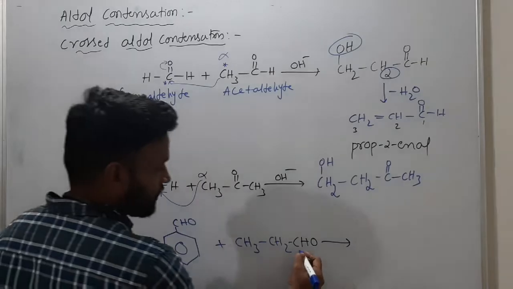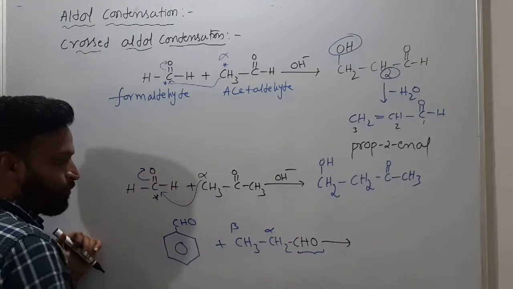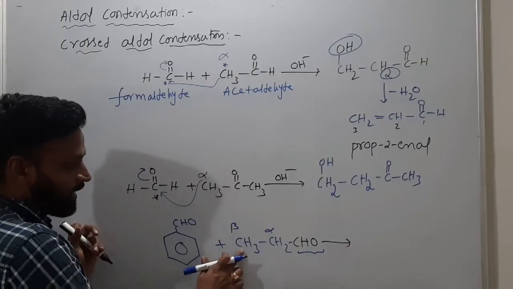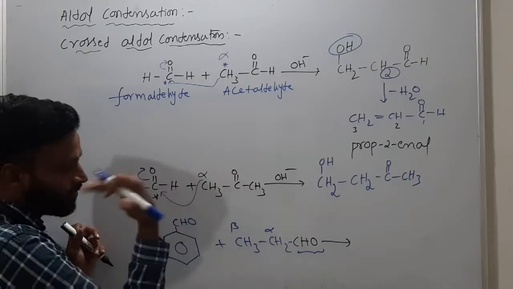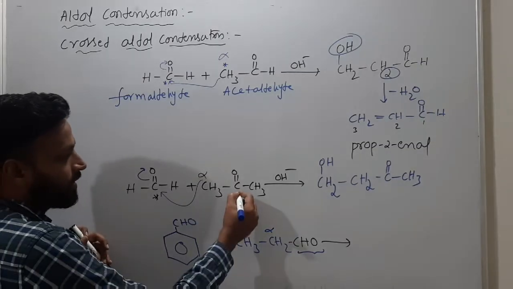Now this is the CHO group, so this is the alpha carbon and this is beta. Few people will remove this hydrogen, because from CH3 it was removed previously. They won't worry about whether it is alpha or beta. Alpha, beta, how do we decide?